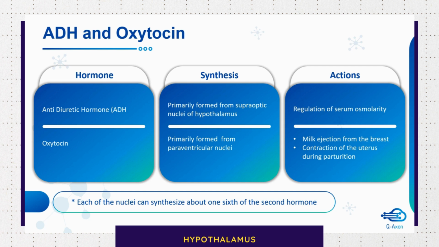Please note that each of the nuclei can synthesize about 1/6 of the second hormone. That is, antidiuretic hormone is also secreted from the paraventricular nuclei, and oxytocin is also secreted from the supraoptic nuclei, but in very small quantities.